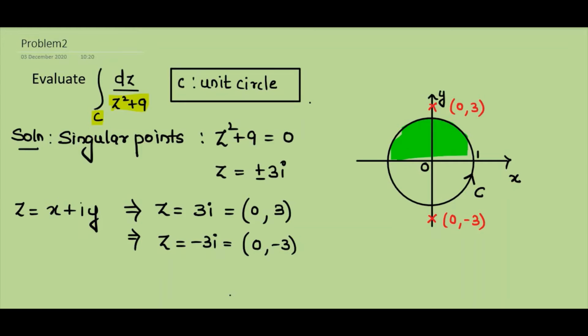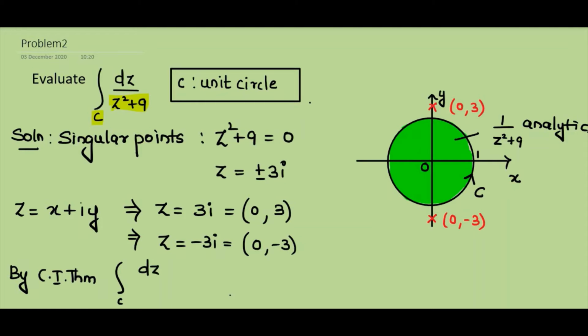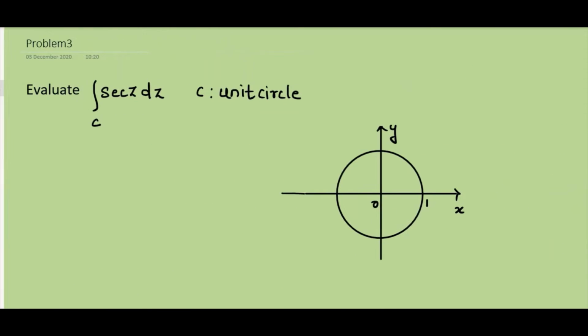It is in safe zone, because the singular points lie outside the circle. So by Cauchy integral theorem, we can conclude that the integral over C of dz by z square plus 9 is 0. Now let us move on to our next question.